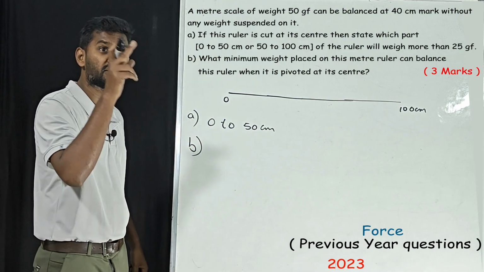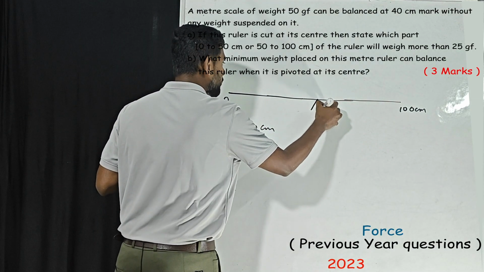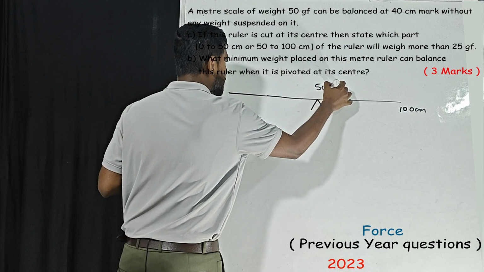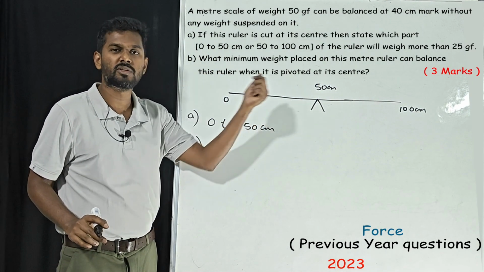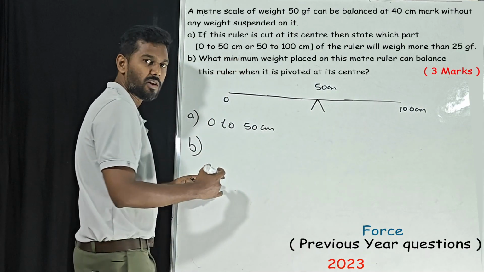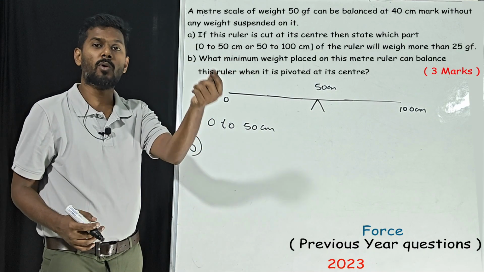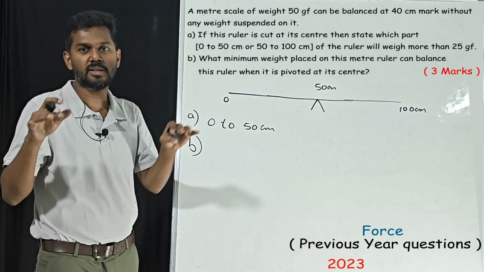You need to understand the question properly. Initially the pivot point is at 40 without weights. Now they are telling us to pivot it at 50 centimeter. What happens if you move the fulcrum to 50? This side has more weight, so it is going to fall.